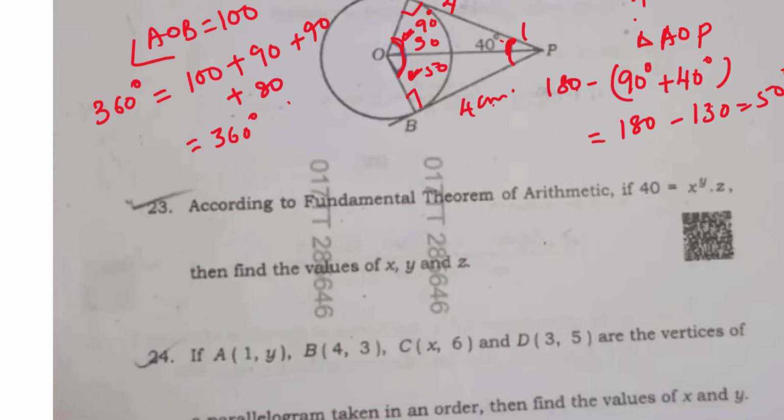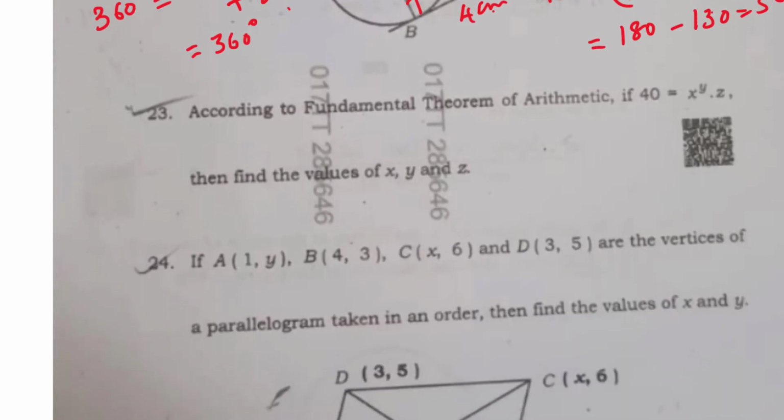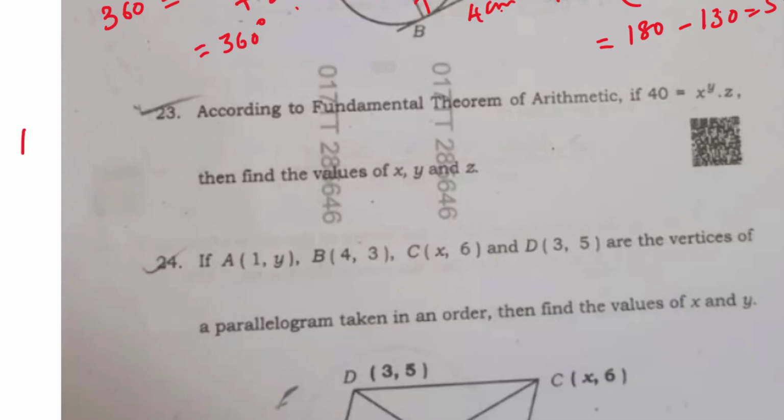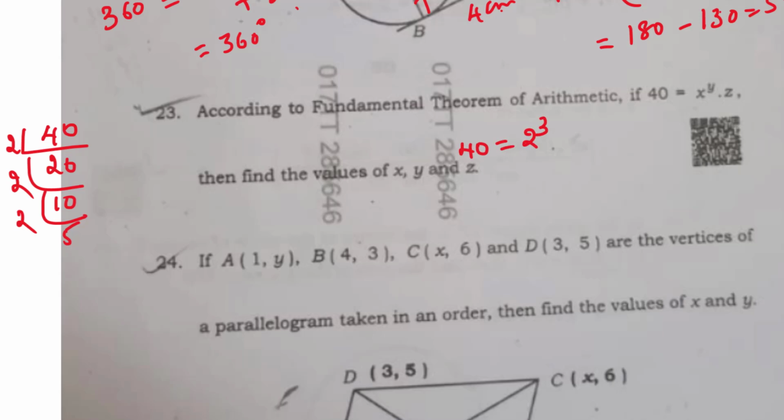Next, question number 23. According to fundamental theorem of arithmetic, if 40 is equal to x to the power y into z, then find the values of x, y and z. Here, just you have to do the LCM. If you take 40, go on doing LCM with the prime numbers. Okay, 2 20s are 40, again 2 10s are, then 2 5s are, right? Now, this 40 is equal to 2 to the power 3 into 5 to the power 1, right?